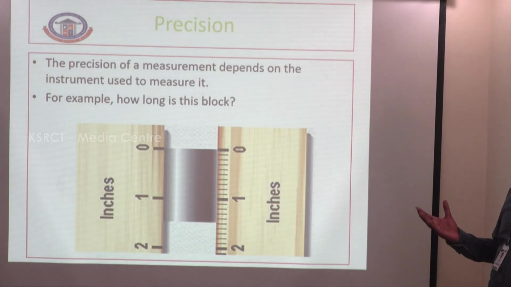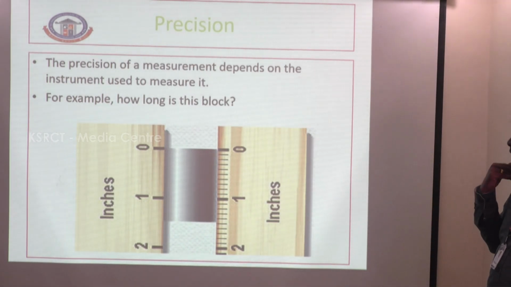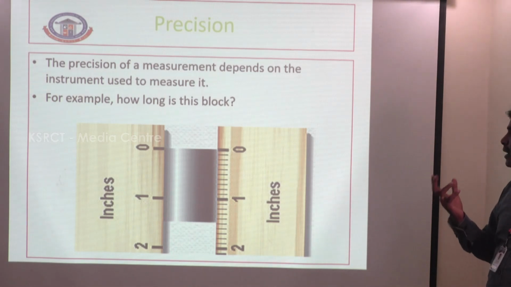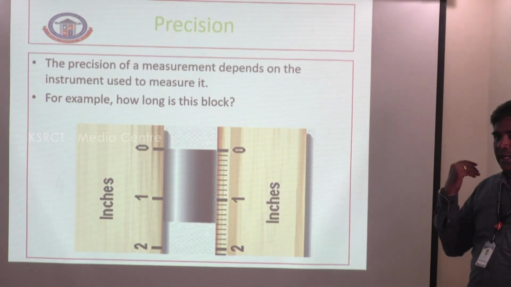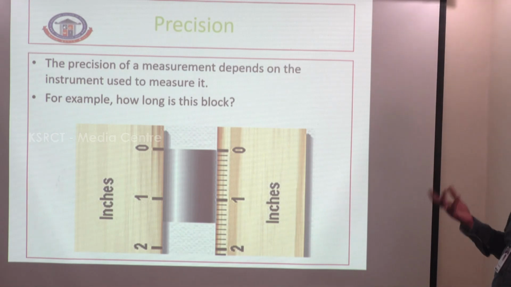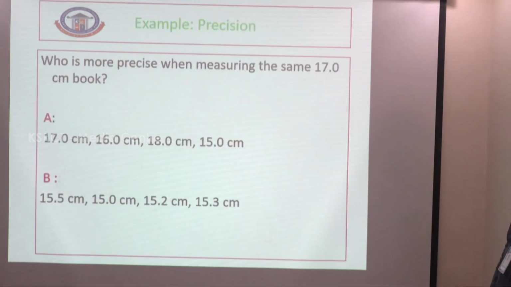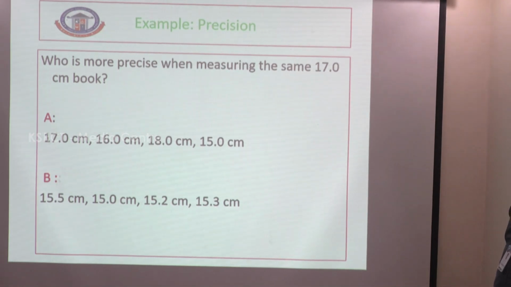Precision means a set of readings repeating the same values. Measurement depends on the instrument used to measure. For example, who is more precise in measuring the same 17 centimeter book?